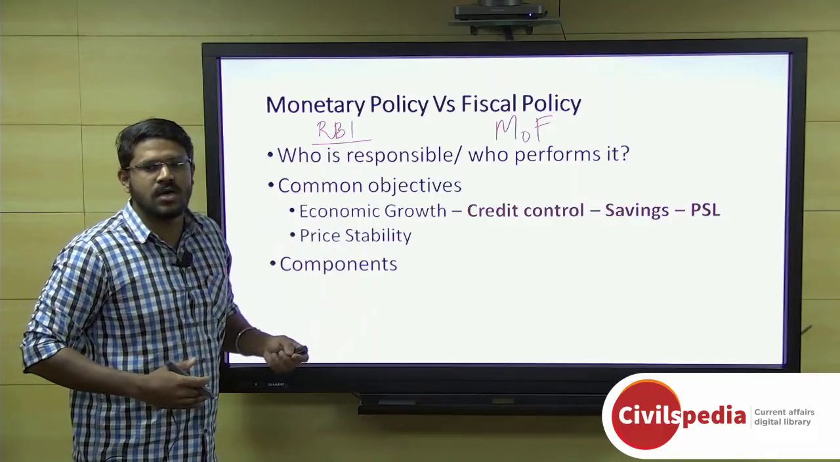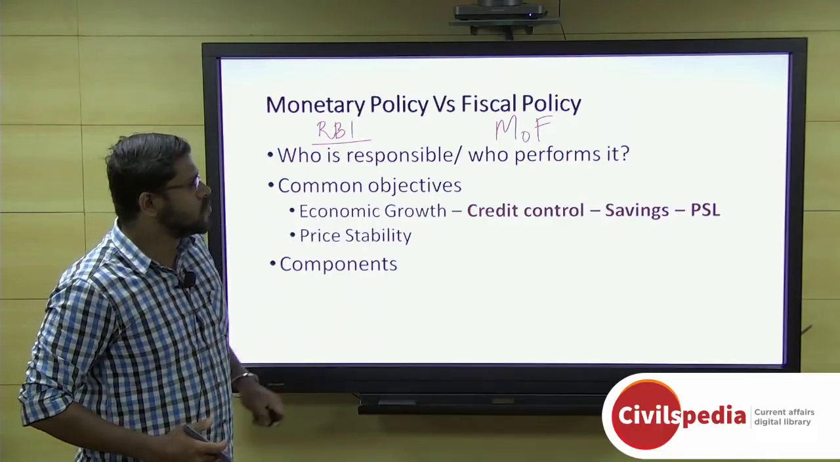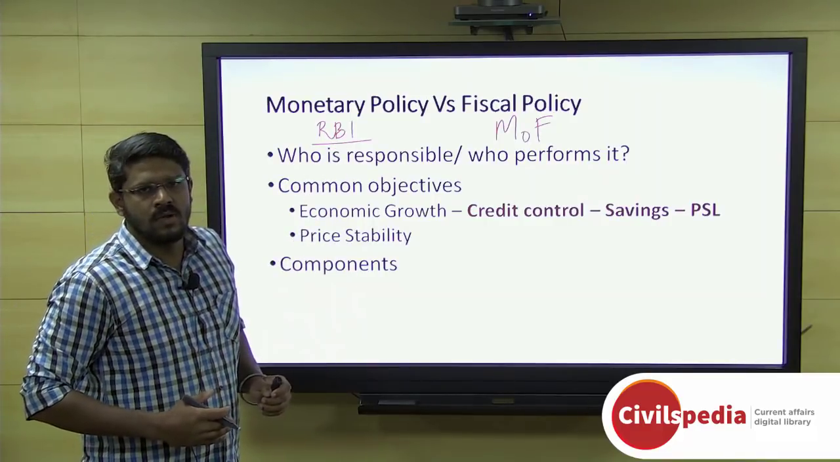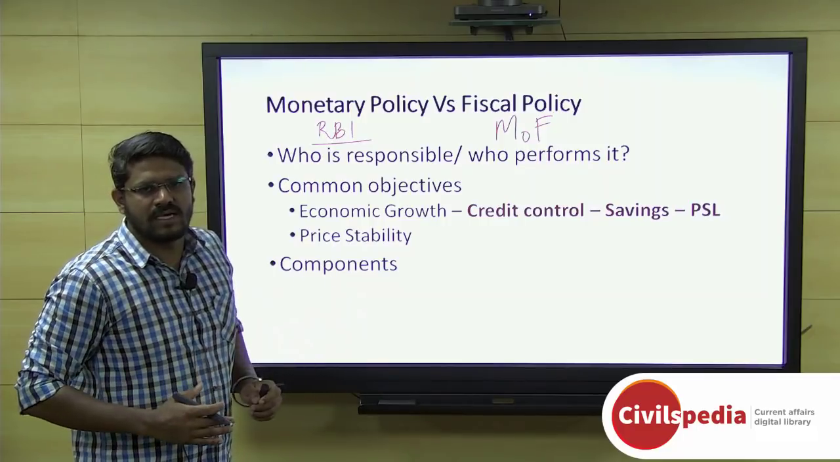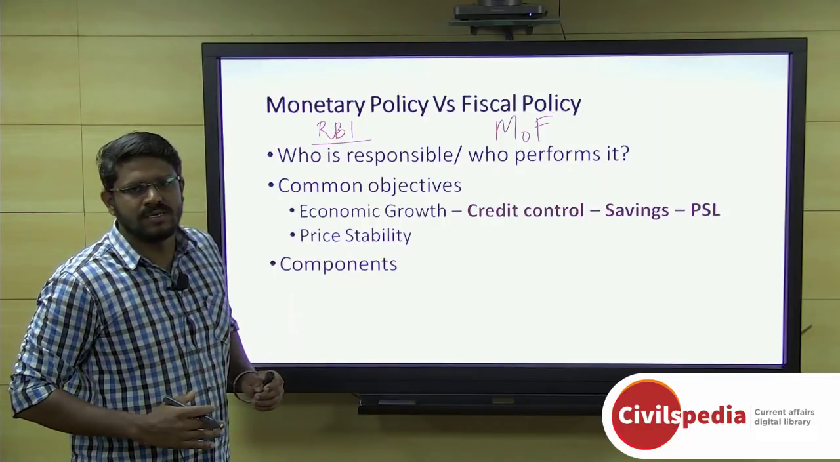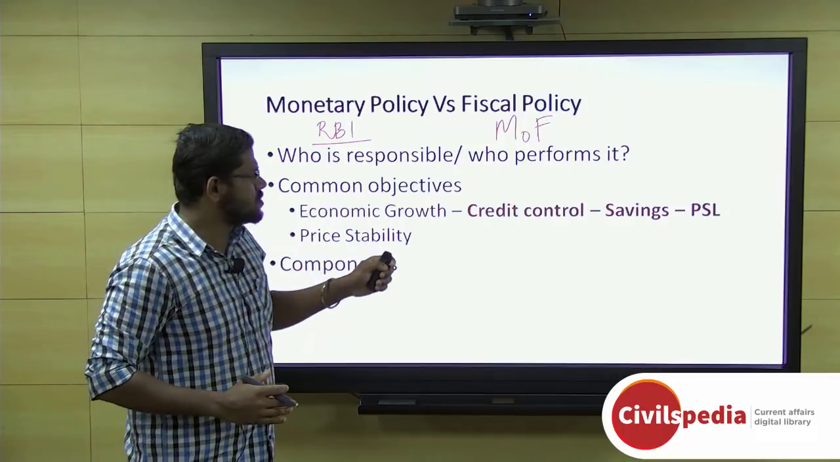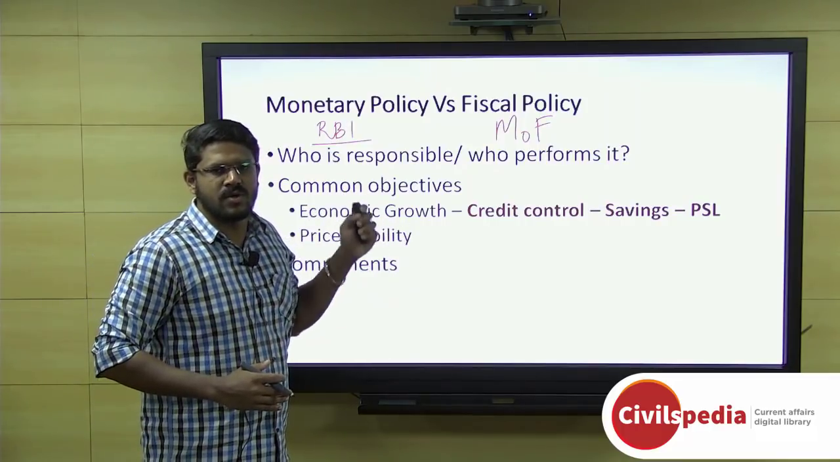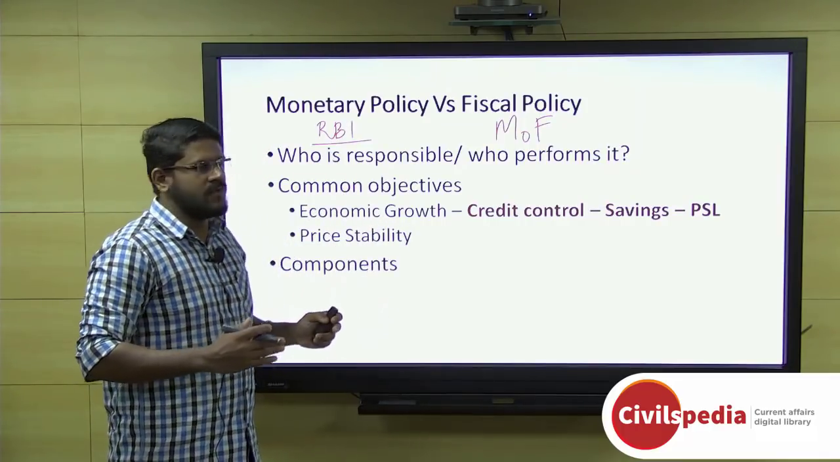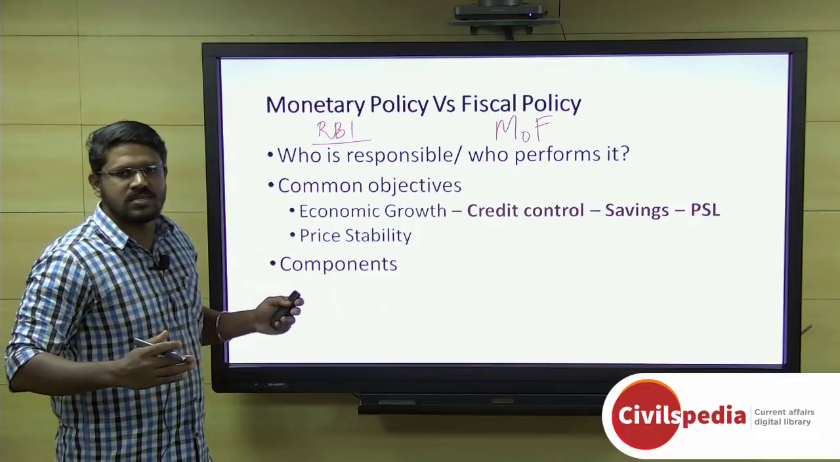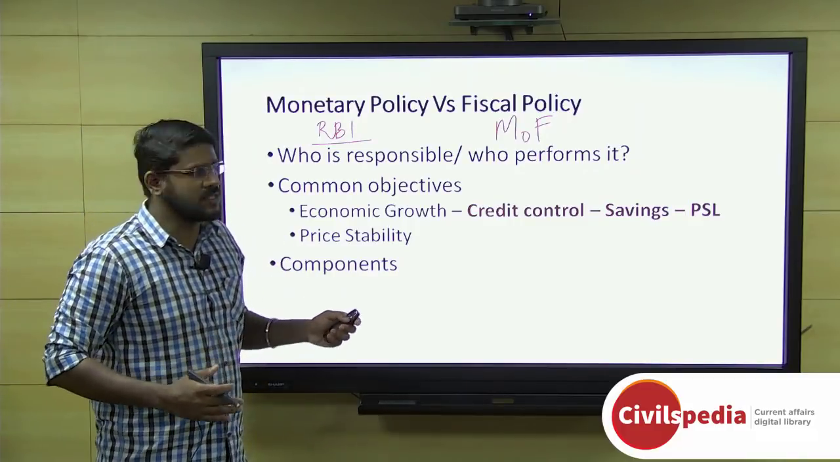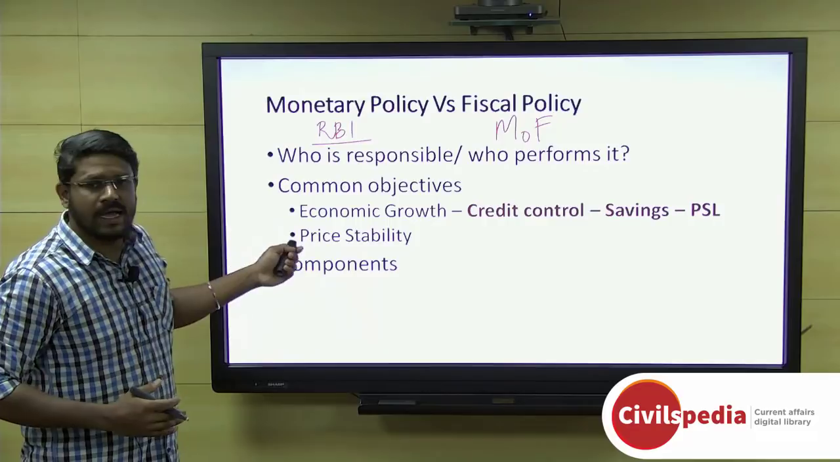Coming to fiscal policy, how does it contribute to economic growth? Through the budgetary allocation, through the revision of tax policy or through the revision of subsidies. These are the ways in which fiscal policy aims to attain economic growth, by allocation of budgetary assistance to various programs. These are the ways in which a fiscal policy aims to achieve this economic growth.